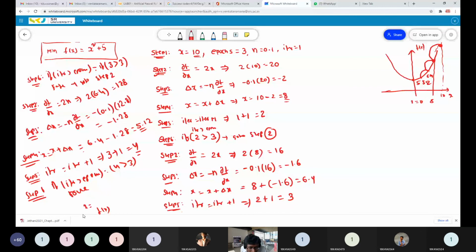So what is the x value? The final x value is 5.12, and what is the f of x value? 5.12 whole square plus 5. These are the things you print as the solution.